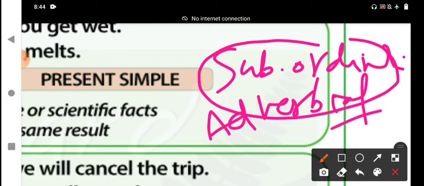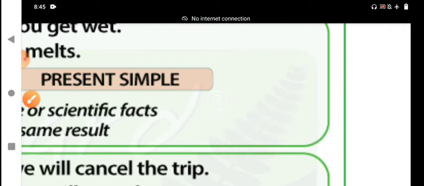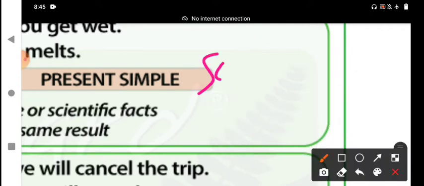There are three main kinds of subordinate clauses: the adjective clause, the noun clause, and the adverbial clause. It comes under the adverbial clause. Among the kinds of adverbial clause, it is the conditional clause. It is also called a subordinate clause.